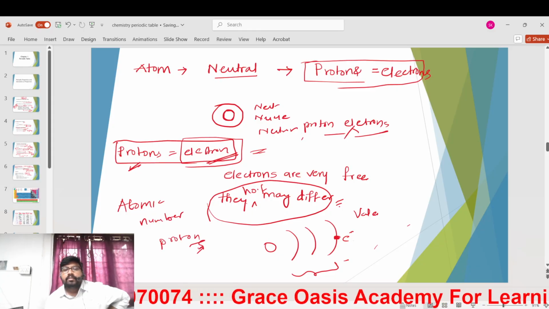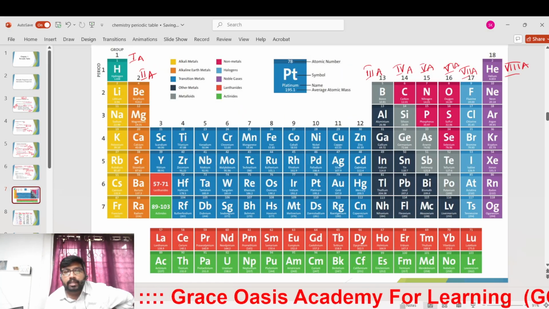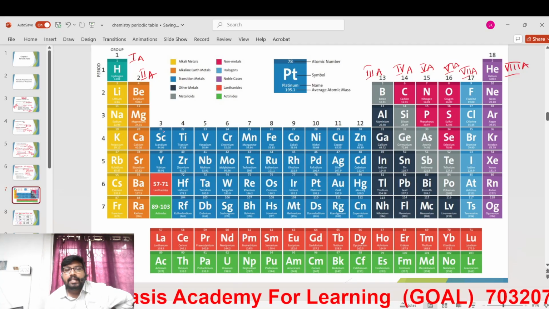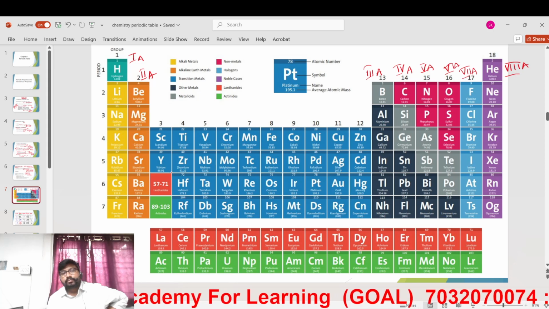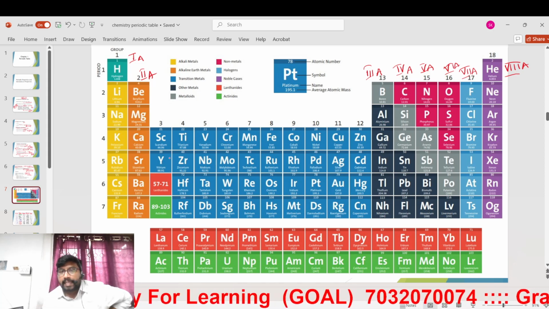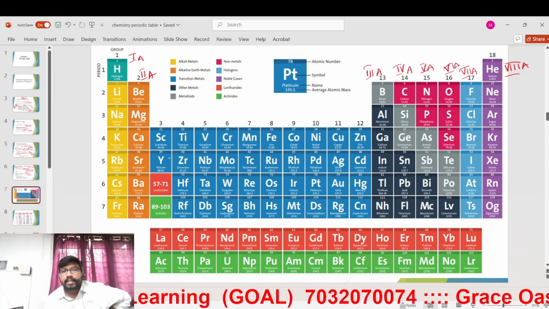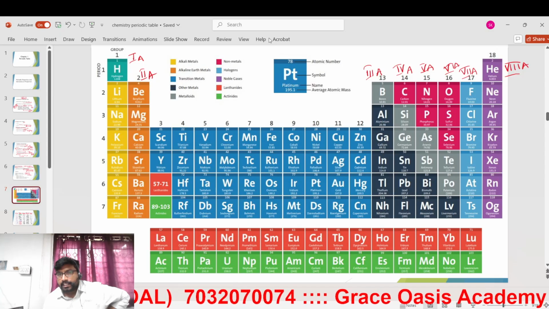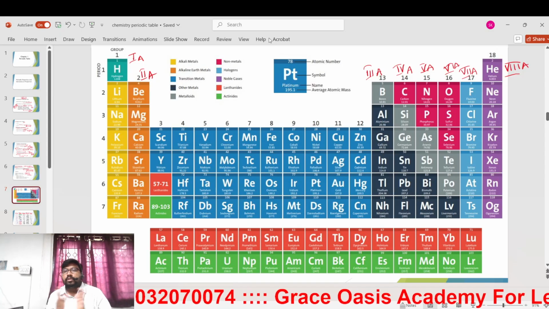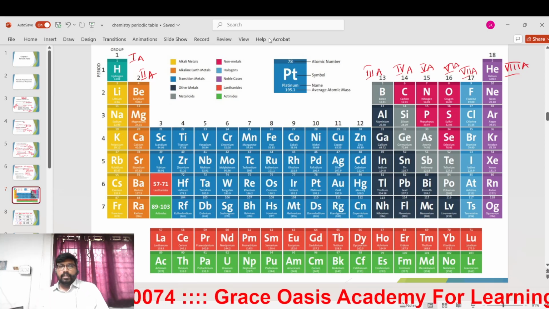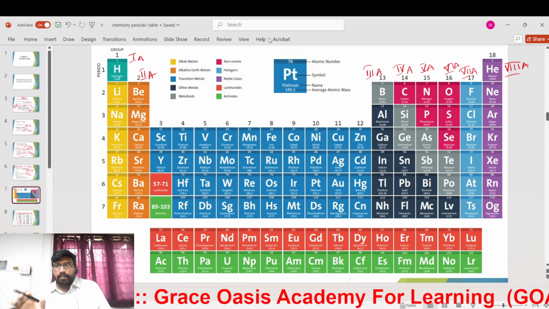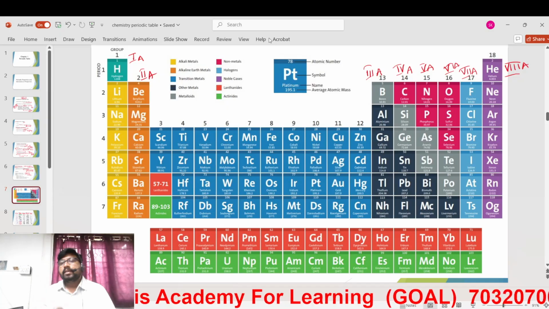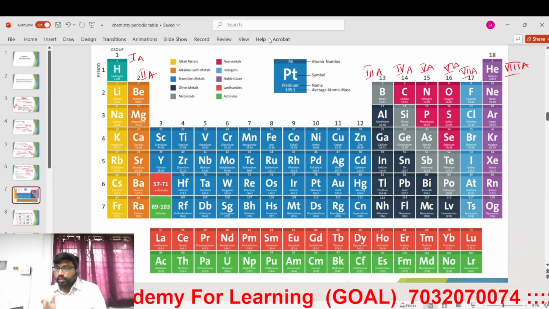If you say a certain element has atomic number 21, it means that it has 21 protons. In actual sense, the number of electrons will generally be the same, because the atom has to follow neutrality. But during a reaction, electrons roam here and there, so we don't rely on electrons.